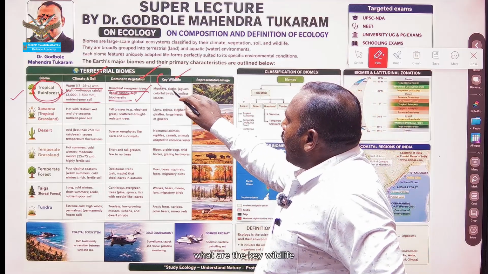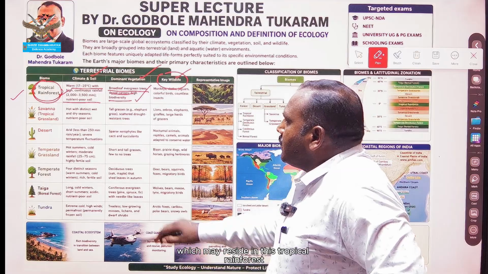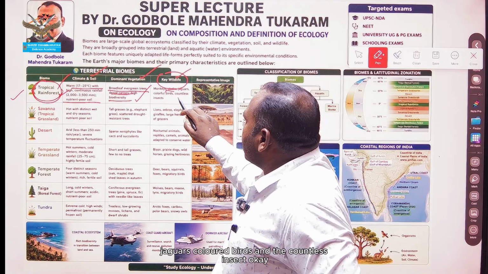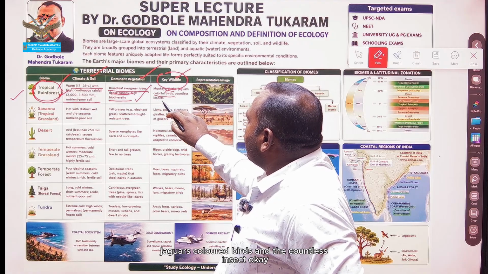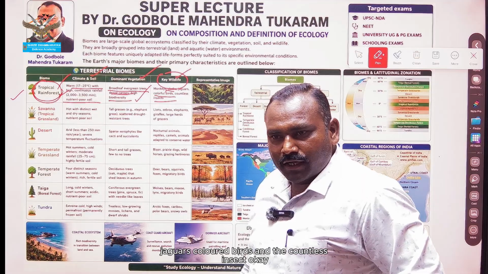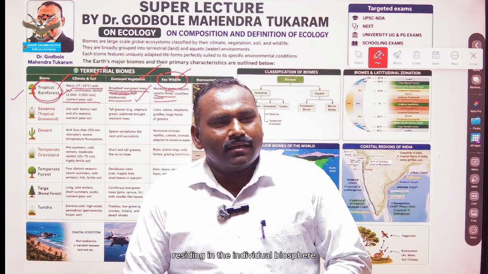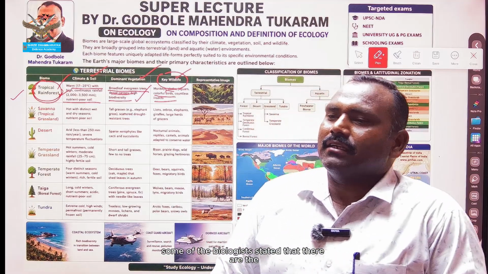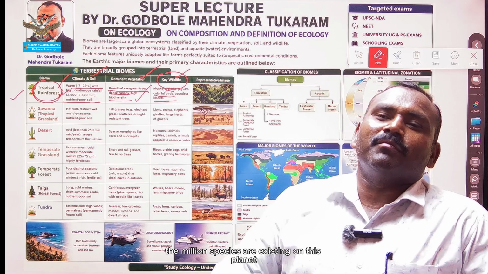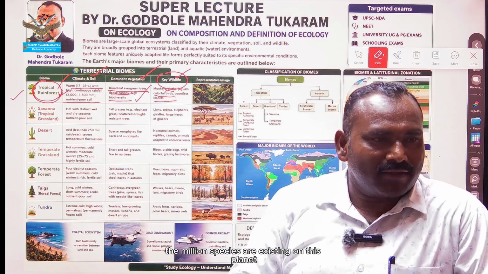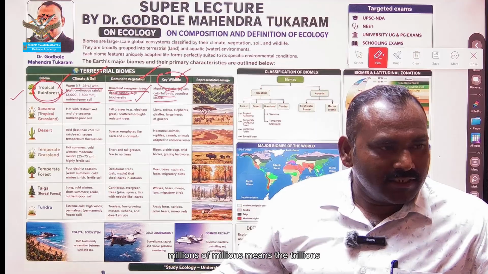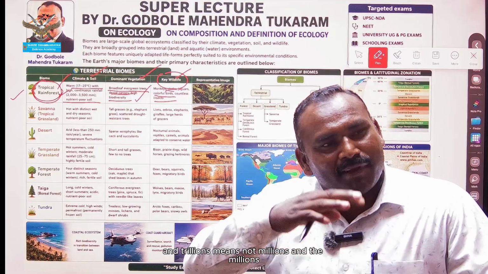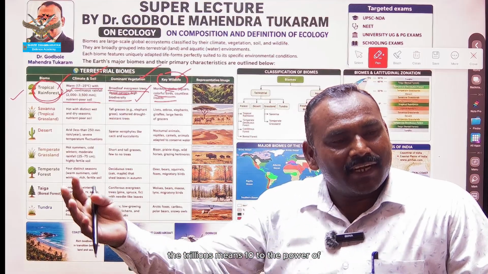What are the key wildlife which may reside in this tropical rainforest? Maybe the monkey, sloth, jaguars, colored birds, and countless insects. There are numerous species residing in each individual biosphere. Some biologists state that there are millions of millions of species existing on this planet. Millions of millions means trillions. The trillions means 10 to the power of,